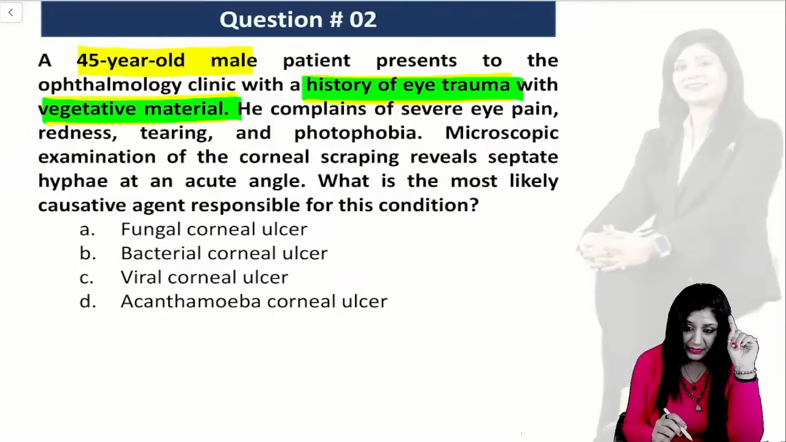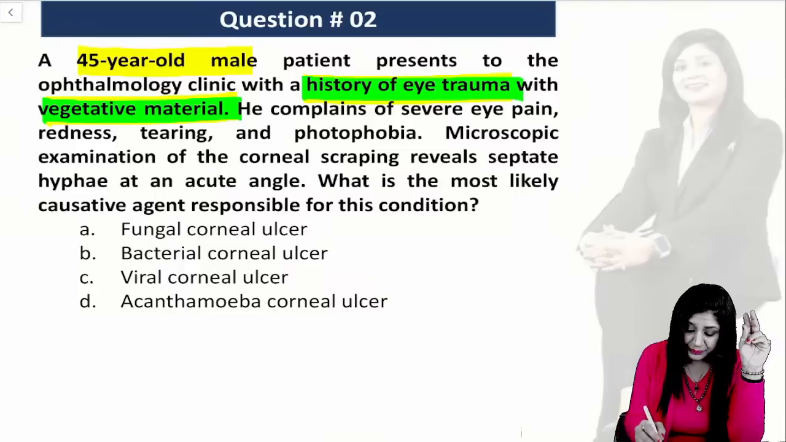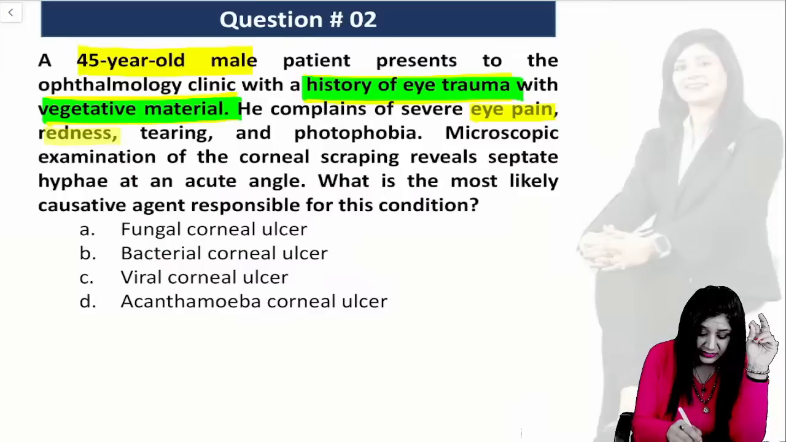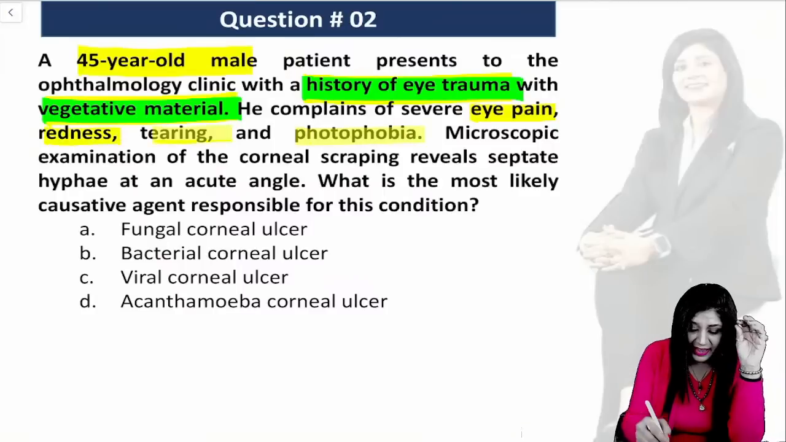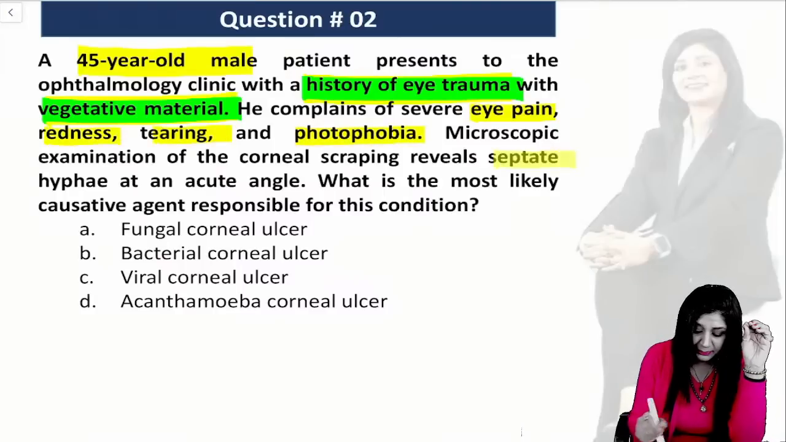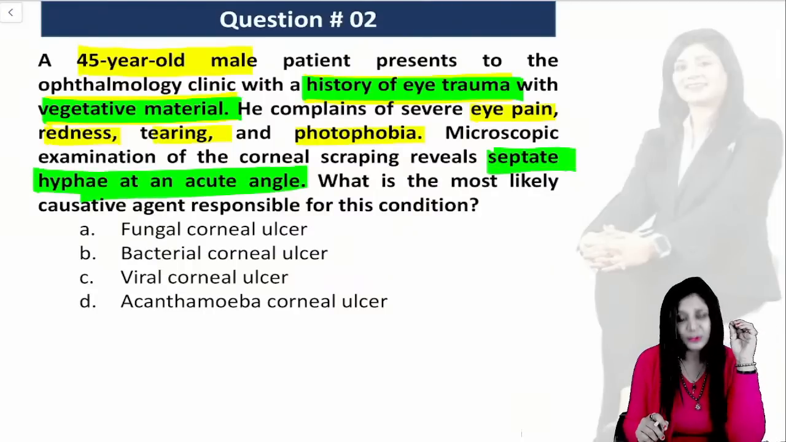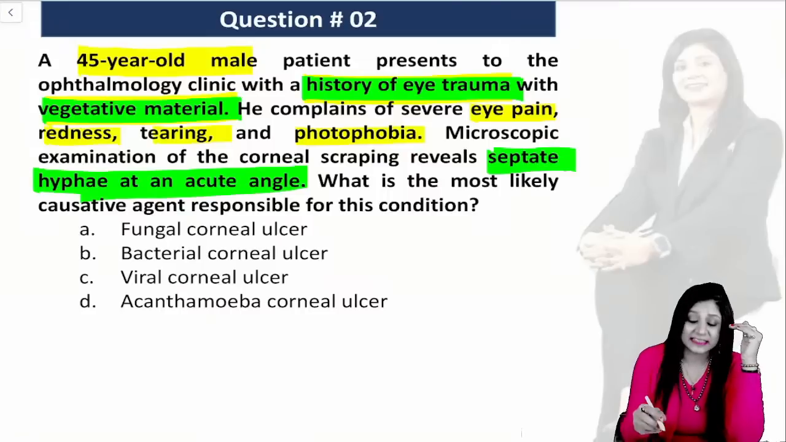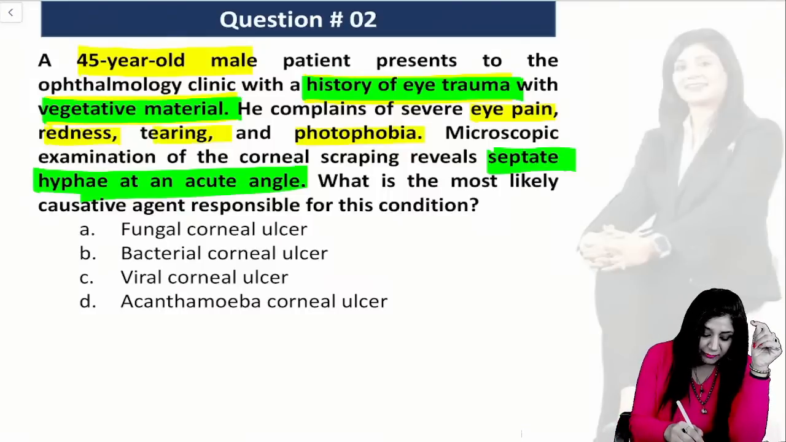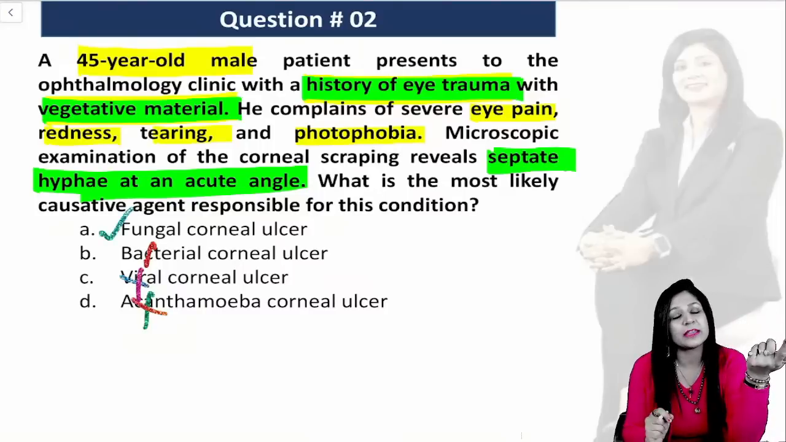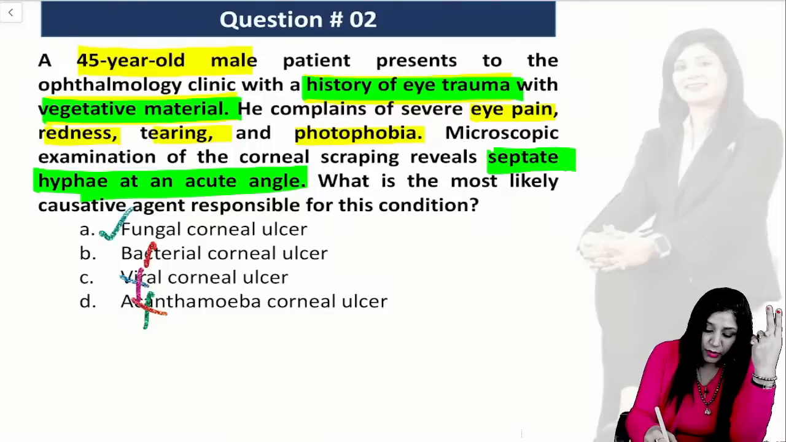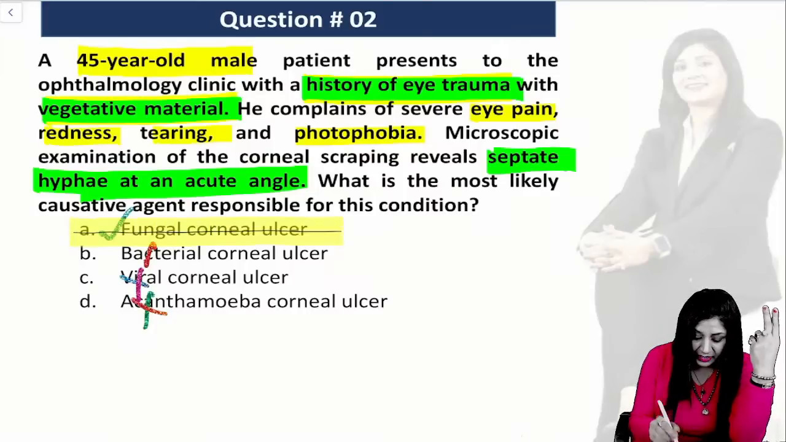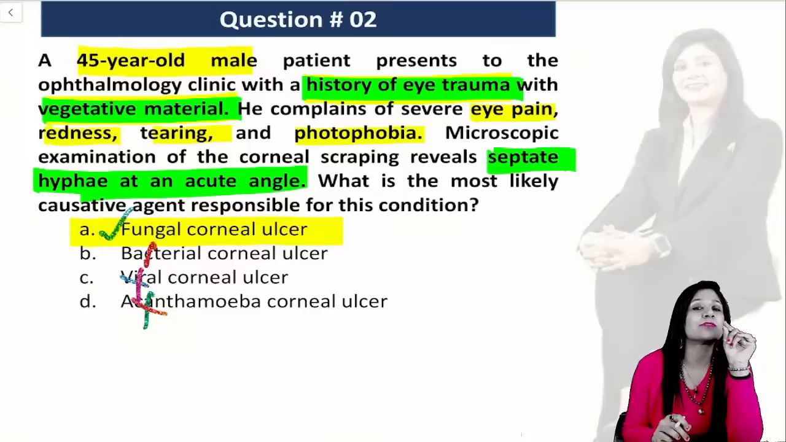Then we have eye pain, redness, tearing, photophobia, and they are also telling you septate hyphae at an acute angle. So what is the most likely causative agent? If they are saying hyphae, you cannot have bacteria, virus or acanthamoeba. Hyphae is in the fungal only, plus you have a history of vegetative trauma also. And yes, exactly, you all are correct.